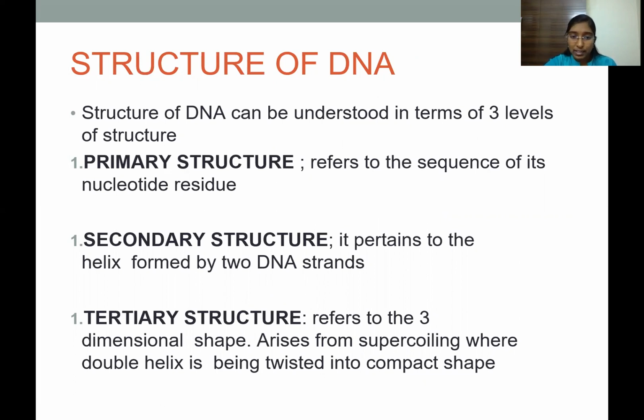So when the double helix is not twisted, it is present in a very loose manner, and in order to fit into the cell, it is twisted and compacted, forming a compact shape in the form of a chromosome. So that final structure is called the tertiary structure.